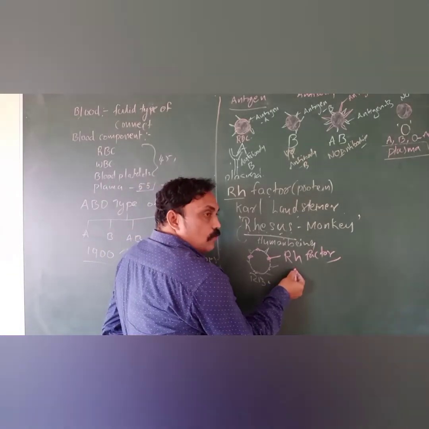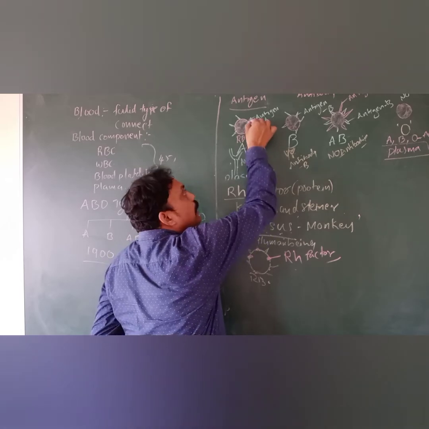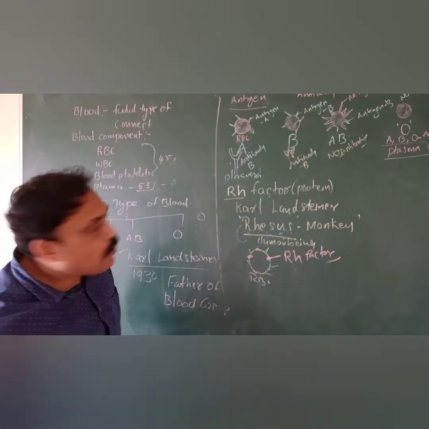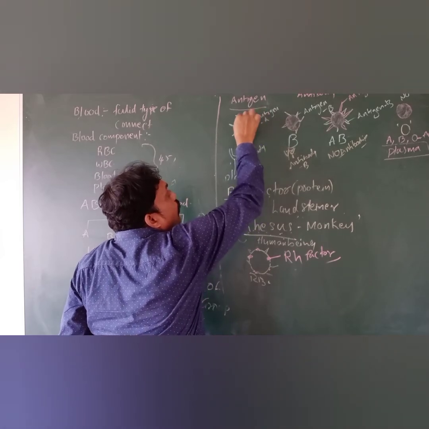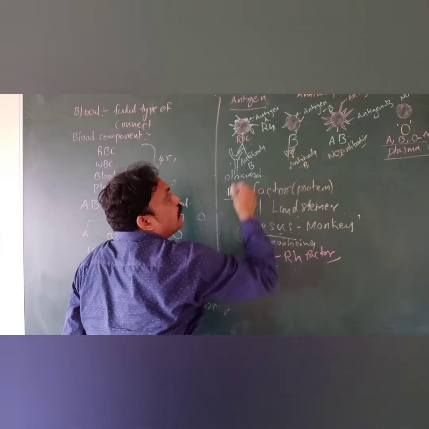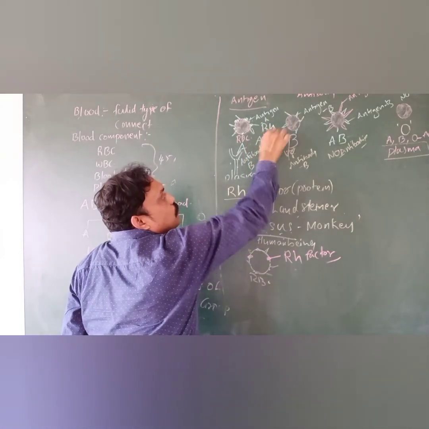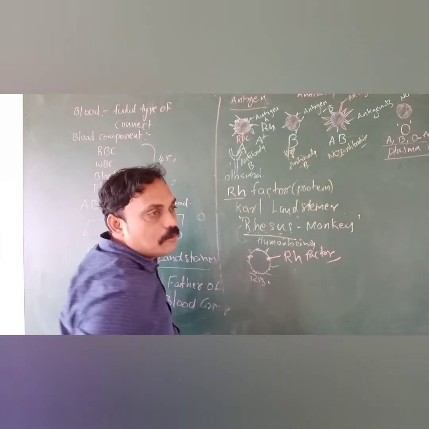So, for example, this is blood group A. In blood group A, if RH factors are located on the surface of the RBC, this is A positive. If there is no RH factor, this is A negative.